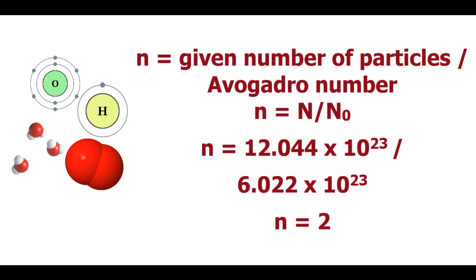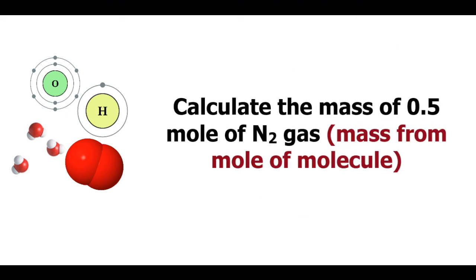Therefore, in 12.044 into 10 to the power of 23 number of helium atoms, there exist 2 moles of helium. Next, you are to calculate the mass of 0.5 mole of nitrogen gas, which means you have to calculate mass from mole of molecule. N2 nitrogen gas is a molecule.